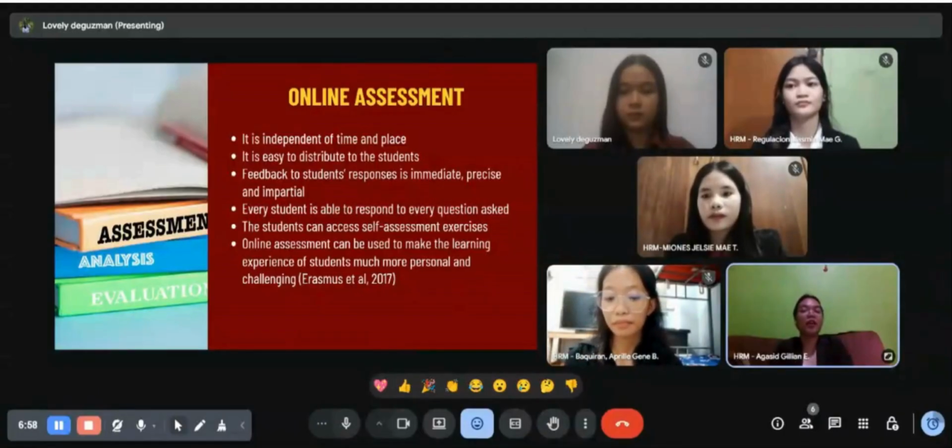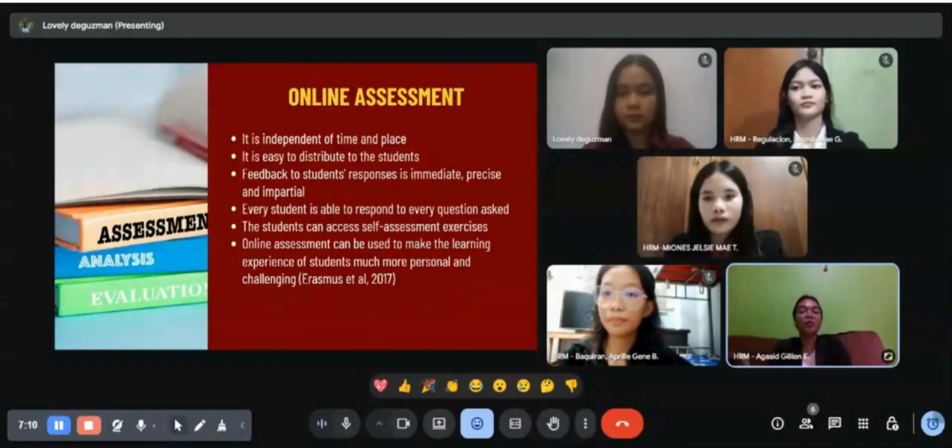And lastly, online assessment can be used to make the learning experience of the students much more personal and challenging, according to Erasmus 2017. This means that online platforms can be designed to adjust to the learner's level and give tasks that are suited to their ability. This way, the assessment is not only fair but also motivating, since learners are pushed to think critically and perform better.